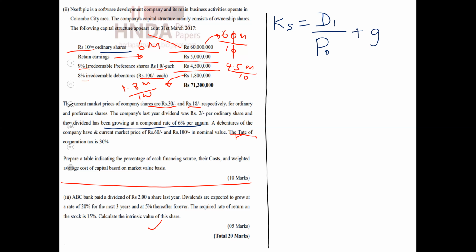Here, we don't know D1, but we know the company's last year dividend was 2 rupees, that means D0. Then we can calculate D1. How?